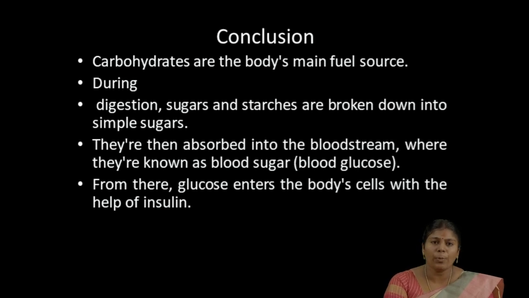In case of diabetes mellitus, when the sugar level is high and insulin is not produced in the required form, that may lead to diabetes. So studying about sugar in the form of carbohydrate is very important. That sugar is converted into glucose and enters our body cells, helping to do any type of activities.